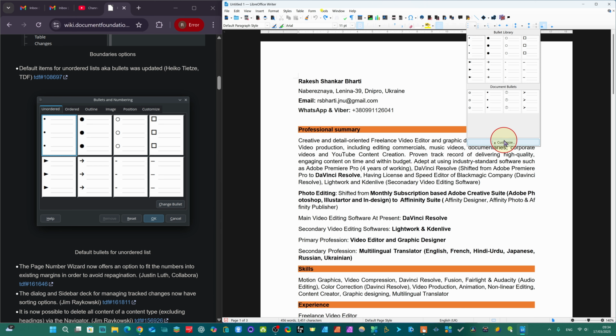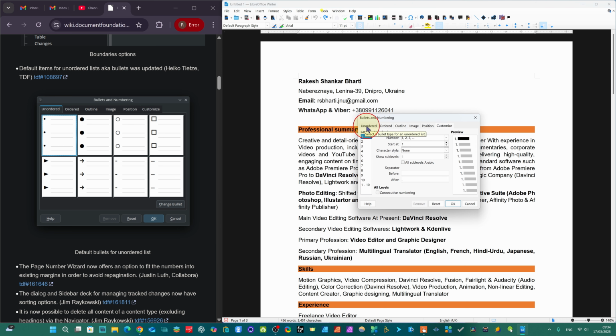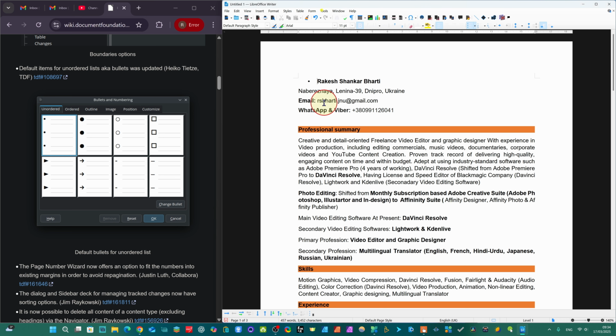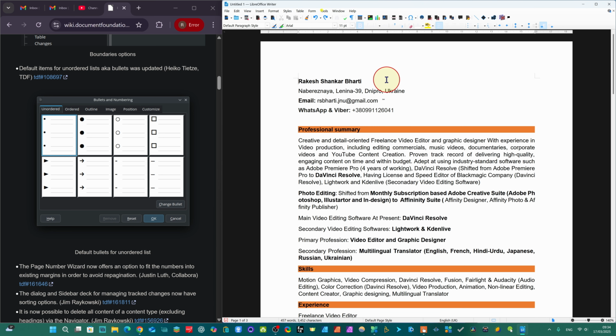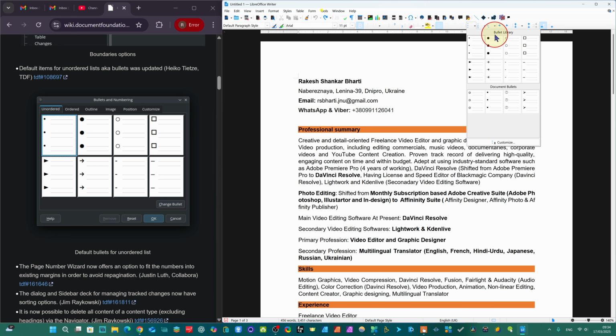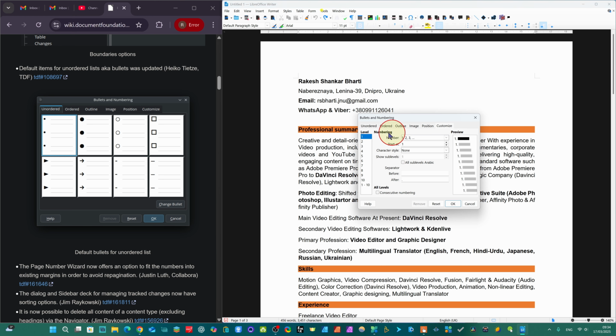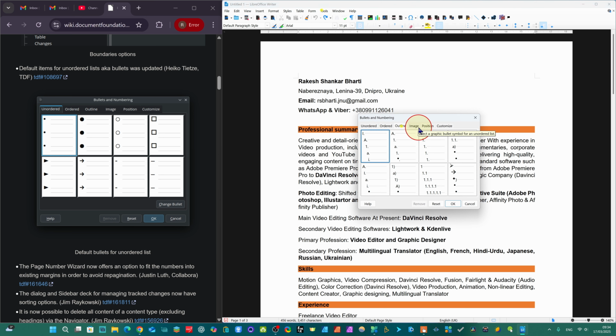Anytime you come here, Customize, click here. From here you can choose unordered, click here. Now if you click OK, you see now we have it like this, you can add like this. So this is good. Now this new feature has been added in LibreOffice in this update. So very easily you come here anytime. From here you see bullet library, and here bullet and numbering, ordered, outline, image, positions, customize.